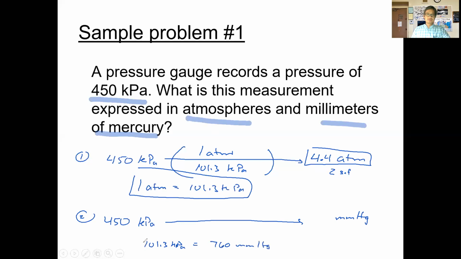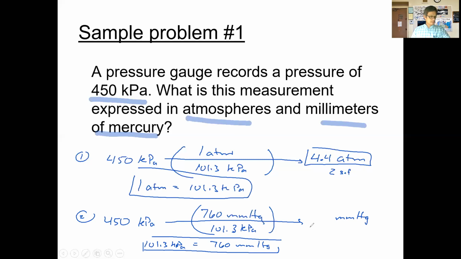Again, this is taken directly from what we saw in the previous slide. So let's plug it into our calculation with our conversion factors. 101.3 kilopascals will be in the denominator, because we want to cancel out units of kilopascals. And then we'll have 760 millimeters of mercury on top. Plugging that in, you'll get your answer.